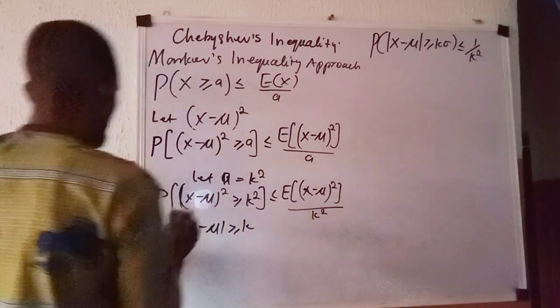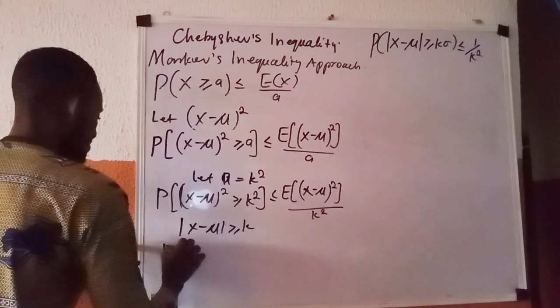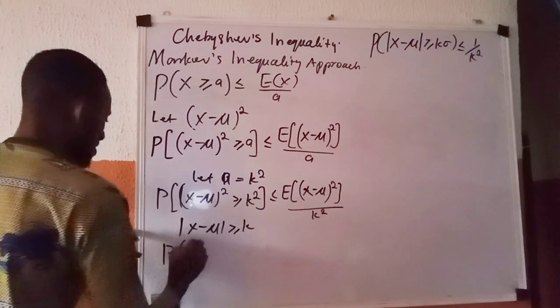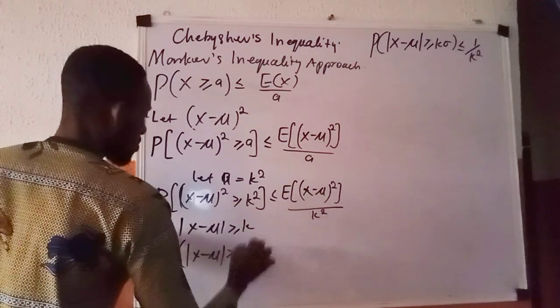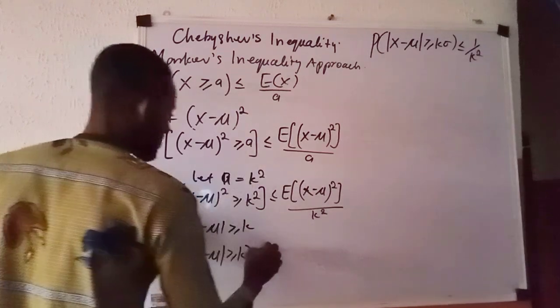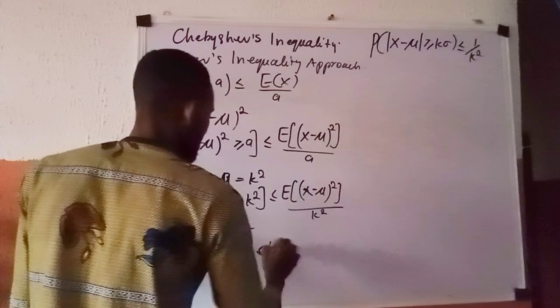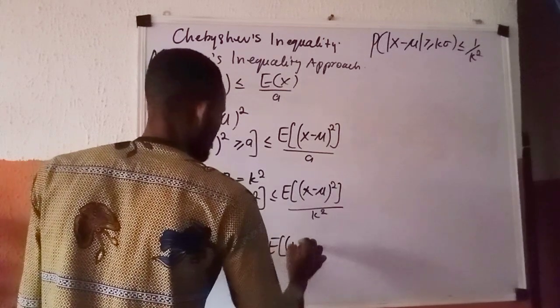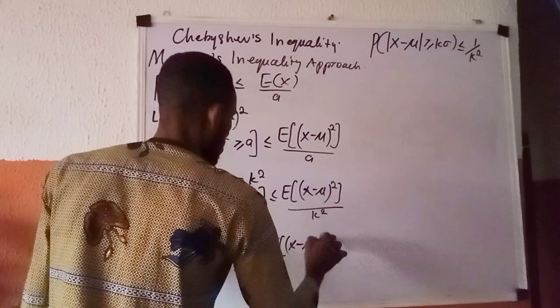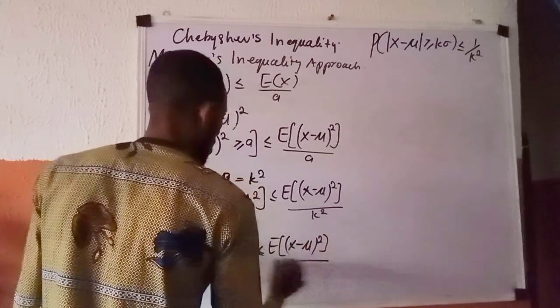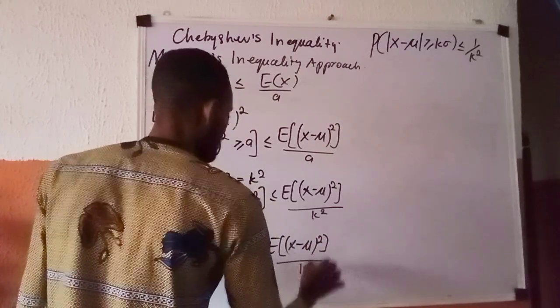So what I now have becomes P of absolute value x minus mu greater than or equals k, less than or equals E of x minus mu all raised to power 2 all over k raised to power 2.